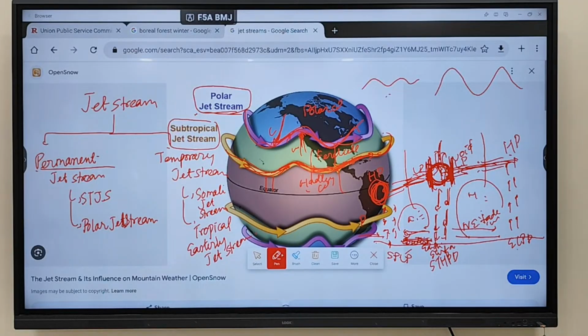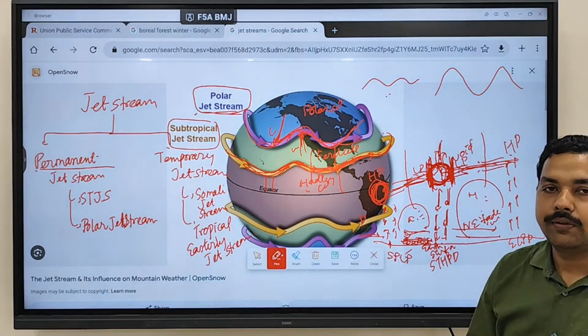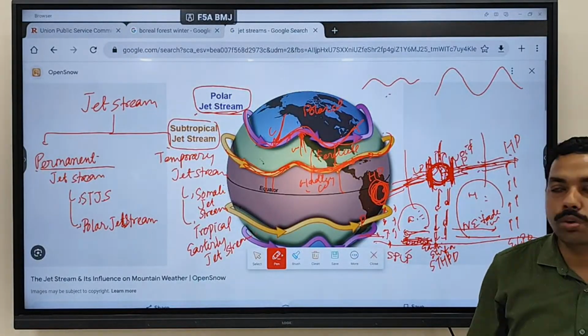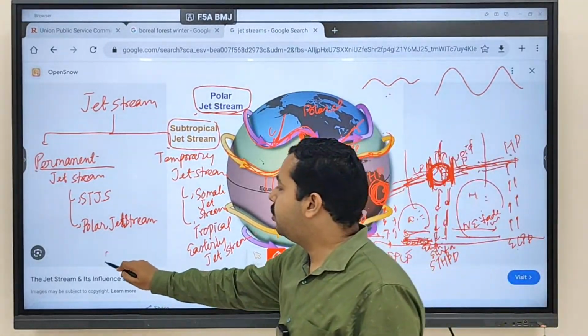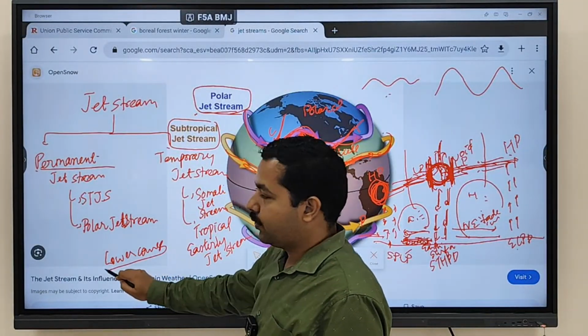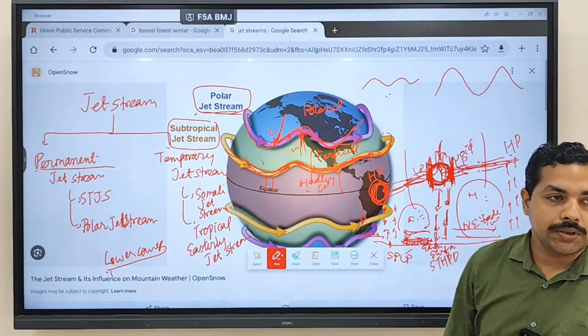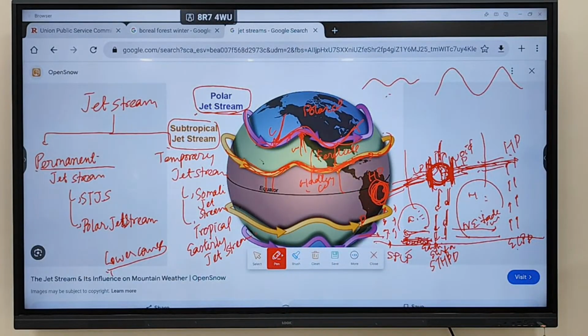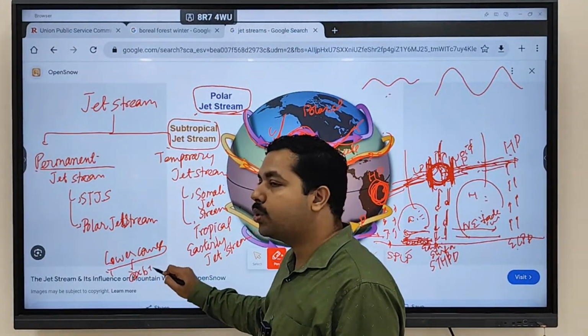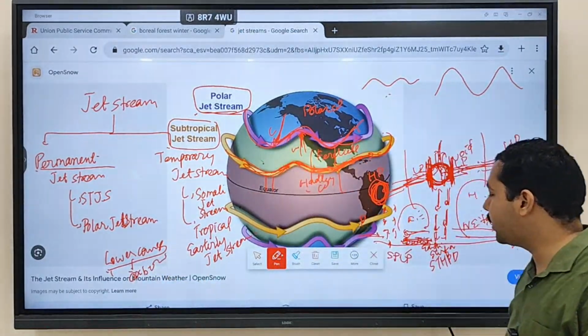Now you remember when we discussed meanders in rivers. When rivers are meandering and moving, what is being formed in the lower course of a river? Oxbow lakes. Yes, so we discussed that oxbow lakes are being formed. How are these oxbow lakes being formed?